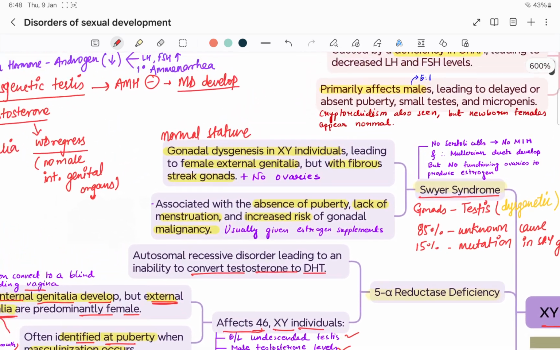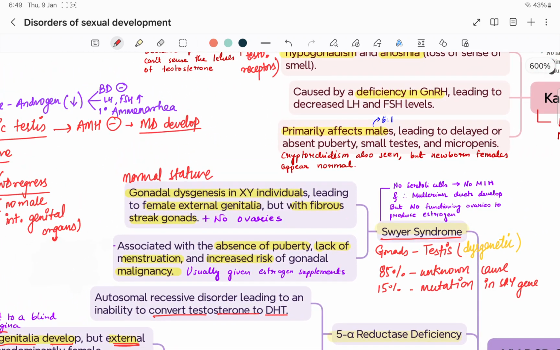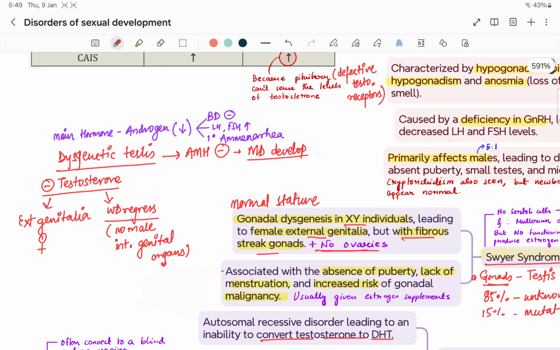So next is Swyer syndrome. Swyer syndrome is a gonadal dysgenesis in XY individuals leading to female external genitalia, but with fibrous streak gonads, mostly no ovaries will be there. These patients will have normal stature, and the gonads will be dysgenetic testis. In 85% the cause is not known, but in 15% there is a mutation in the SRY gene.